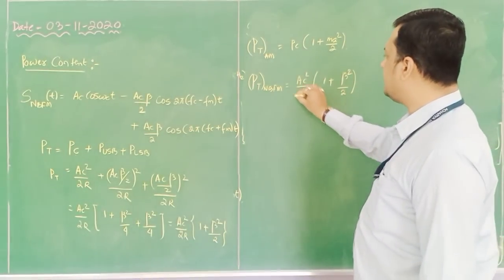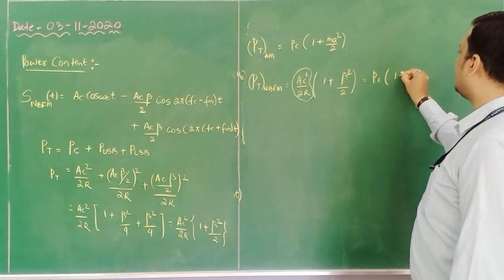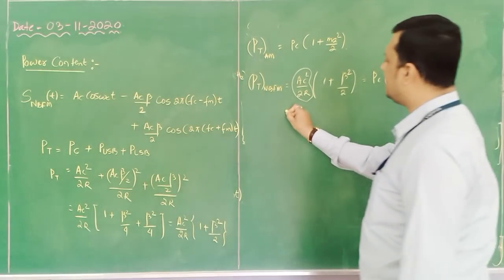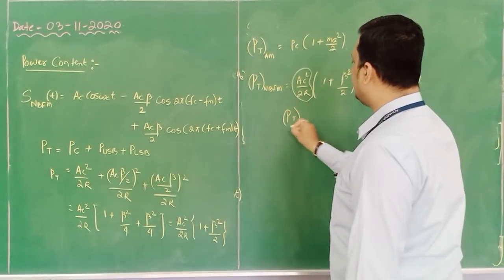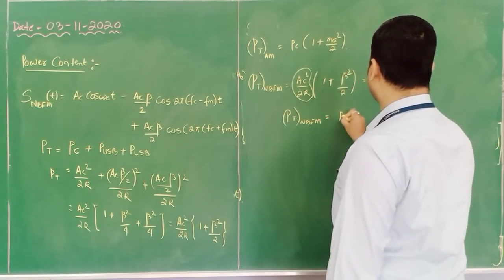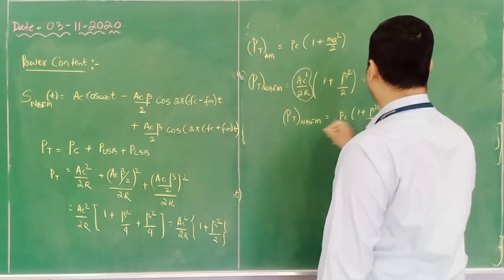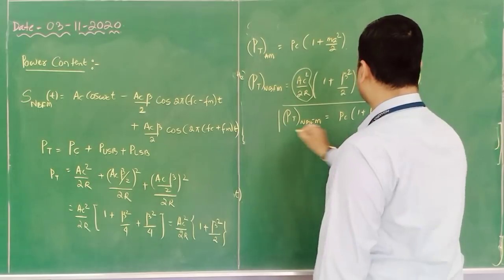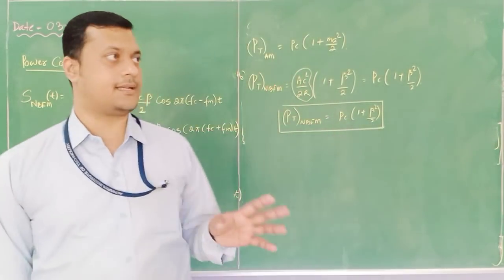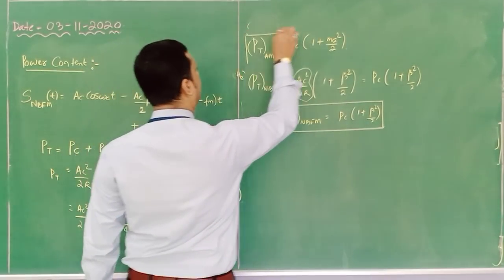Now what is this Ac square by 2R? It is nothing but the carrier power. So power transmitted with NBFM is Pc (1 plus beta square by 2), which is quite similar to your AM signal.